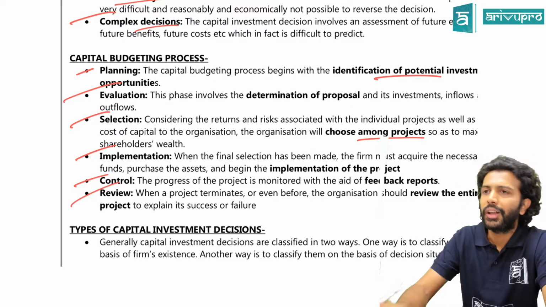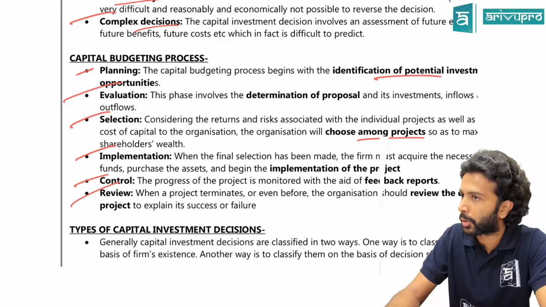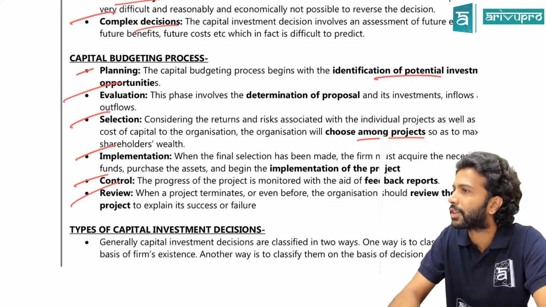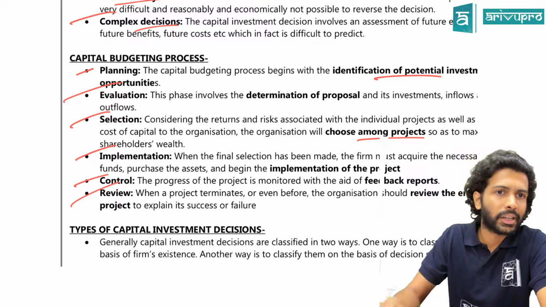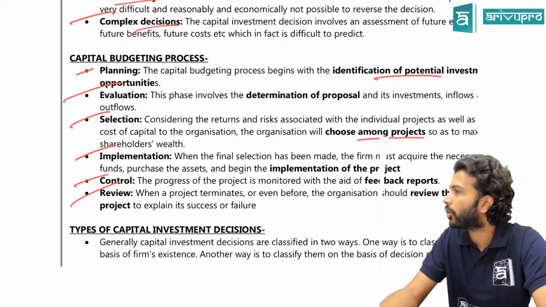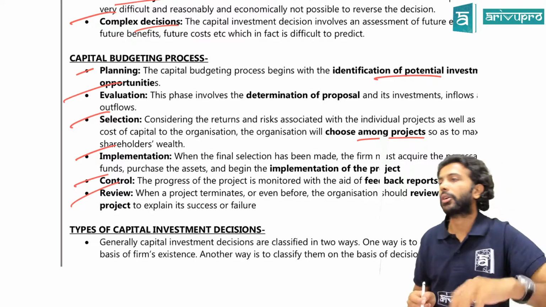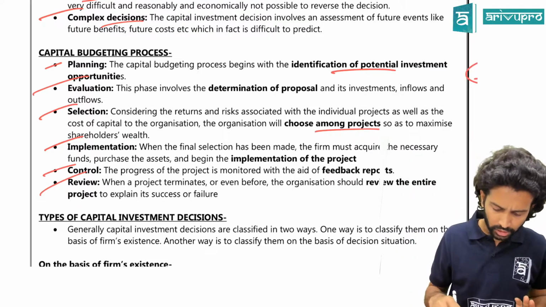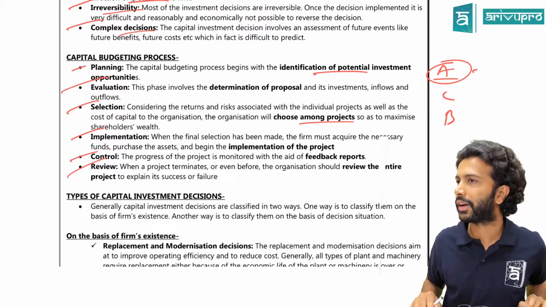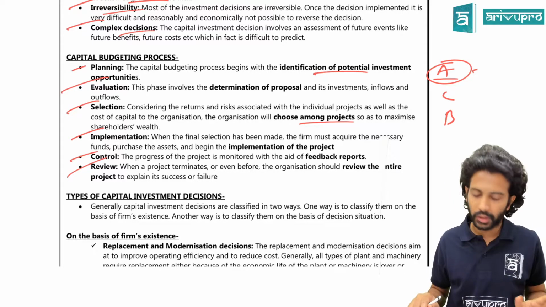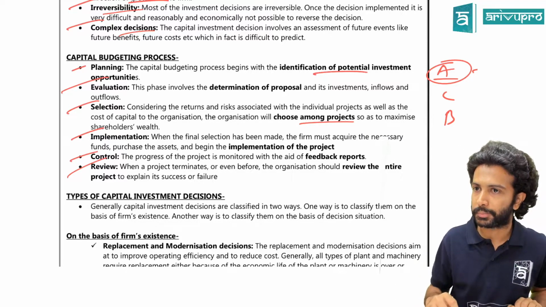Last stage is your review stage. This happens near the end, or after the project is complete. What do you want to know after the project is done? Whether it is a success or a failure. Ultimately, whether the return that you got is higher than what you invested or not. This is your capital budgeting process. Again, not seen often. In capital budgeting, generally practical questions have been coming for 10 markers. Theory is very, very rare, but still a few pointers are better to know than to skip.